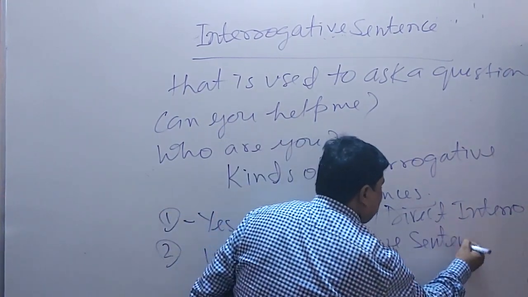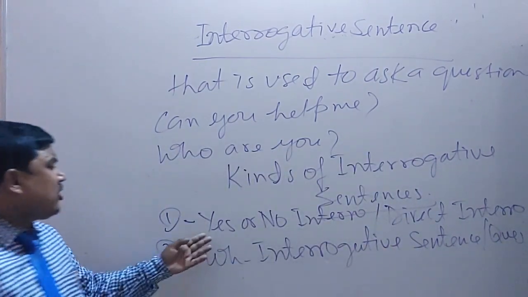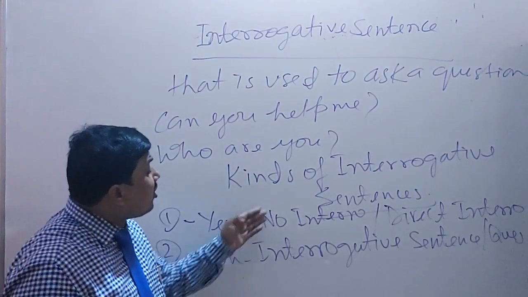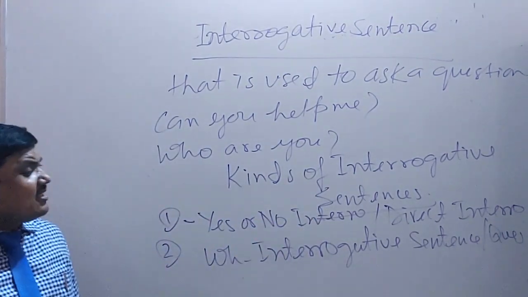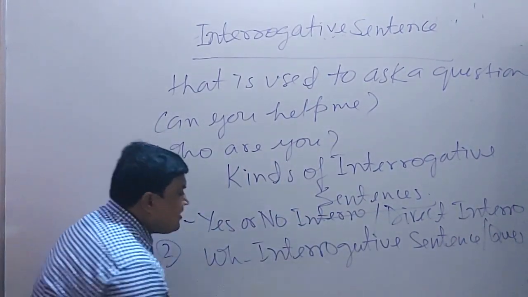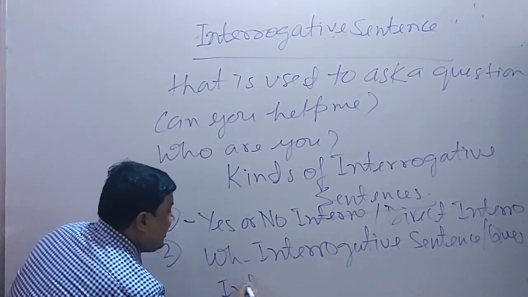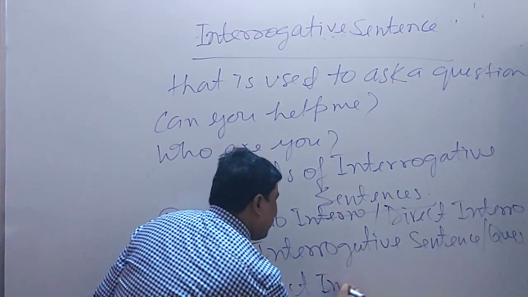It can be called a yes or no interrogative sentence, or yes or no question, or WH interrogative sentence, or WH question. This WH interrogative sentence can be called an indirect interrogative sentence.